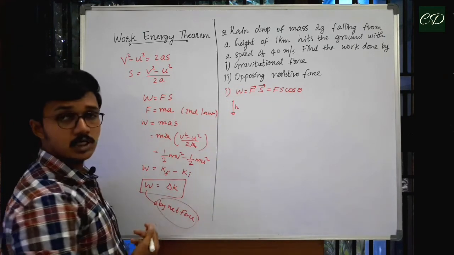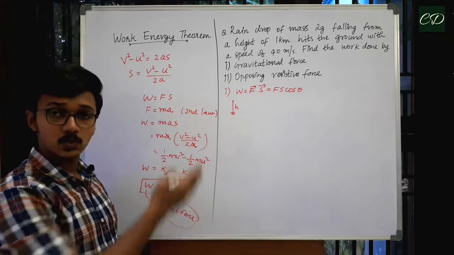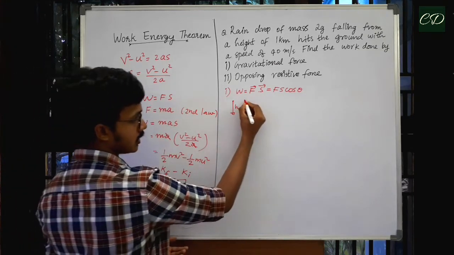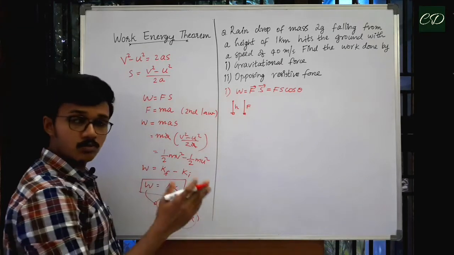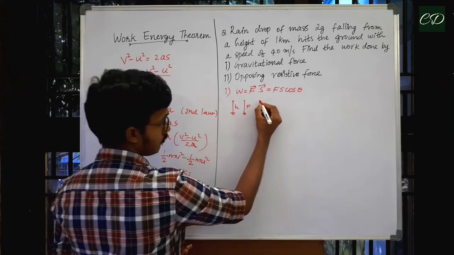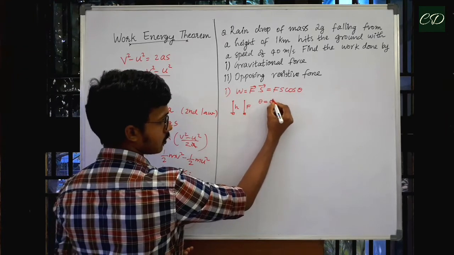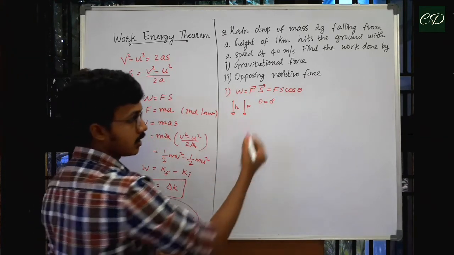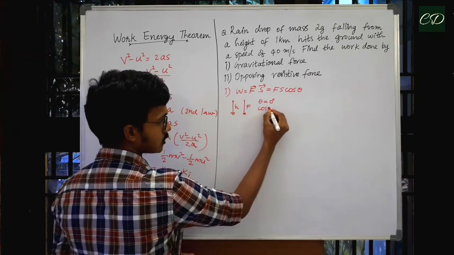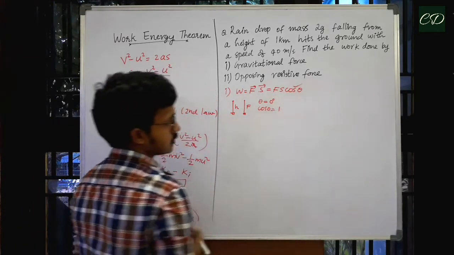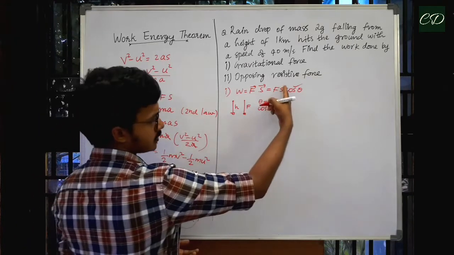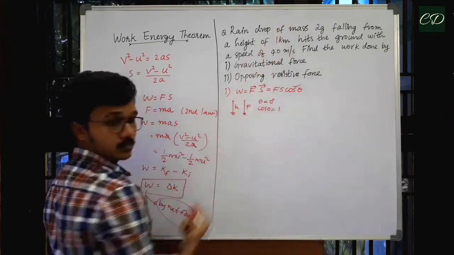Then what about gravitational force? It also acts vertically downwards. Then what will be the angle between them? We can say theta will be equal to 0 degrees. Then what is cos 0? Cos 0 is equal to 1. So, we got this. And s will be equal to 1 kilometer.